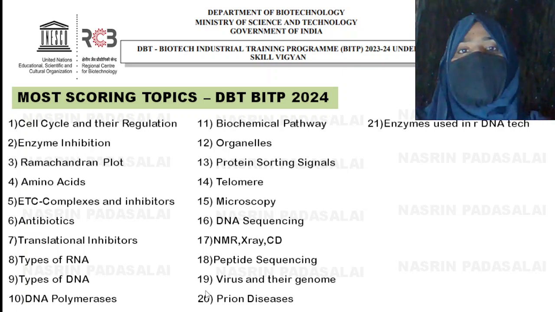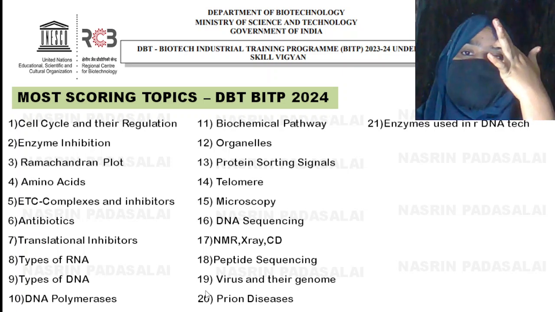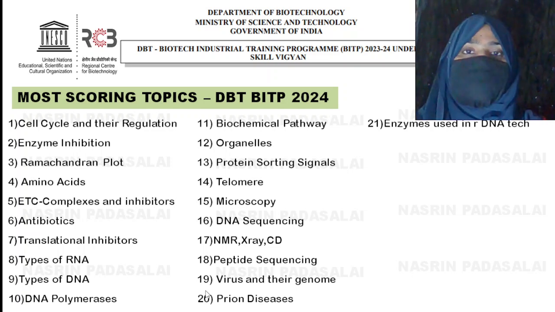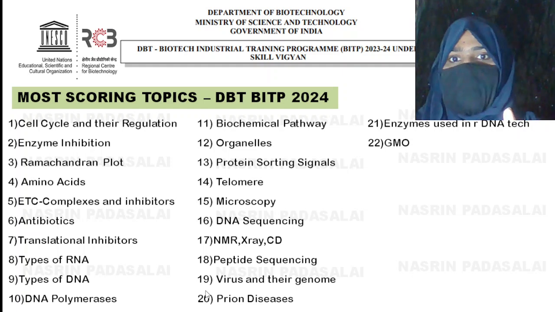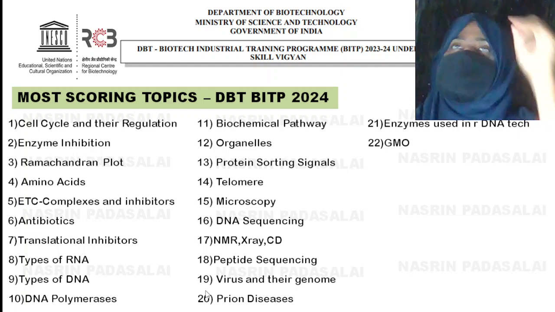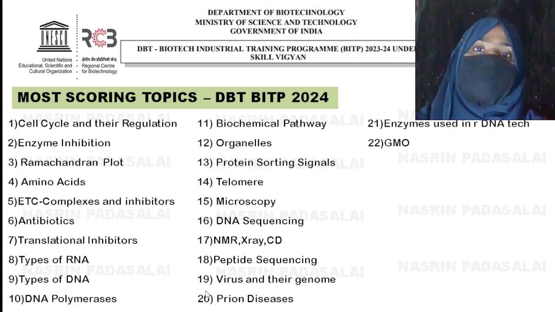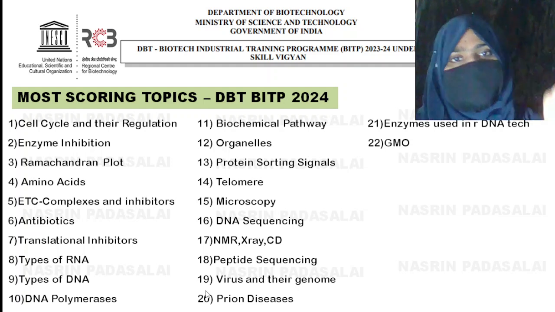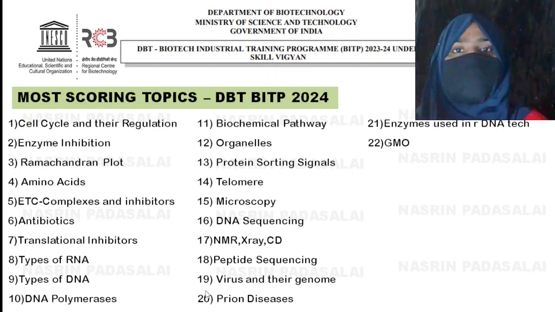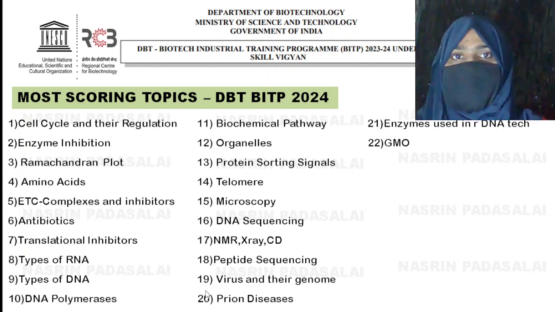Next are enzymes used in recombinant DNA technology, like your RNase, DNase, exonuclease, alkaline phosphatase, polynucleotide kinase. Next, genetically modified crops. Both genetically modified crops and genetically modified animals you need to study. Okay, because recently, last year 2022, genetically modified mustard has been approved by the Indian government. So you need to refer on genetically engineered mustard. So study about which gene has been incorporated and what is the main motive of that particular genetically modified mustard.